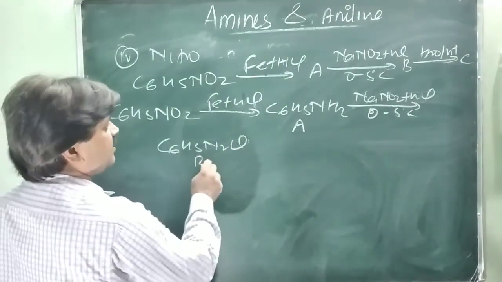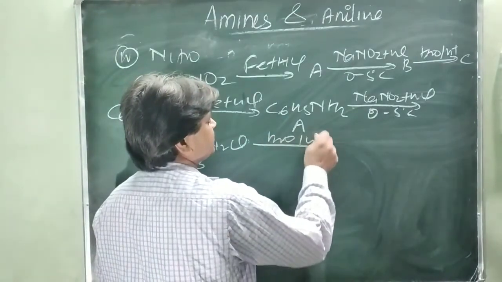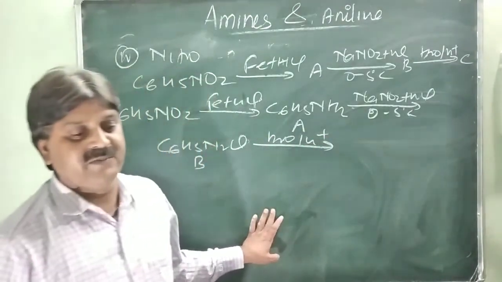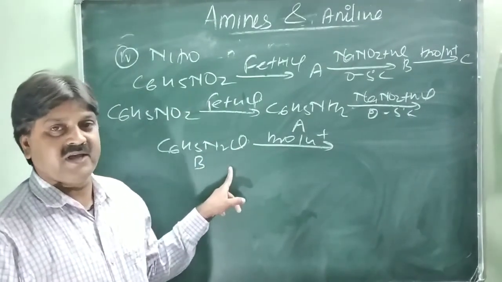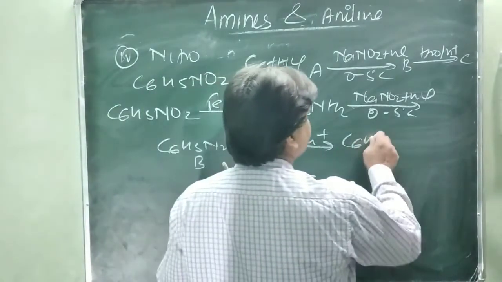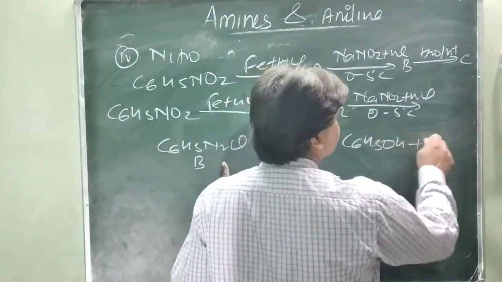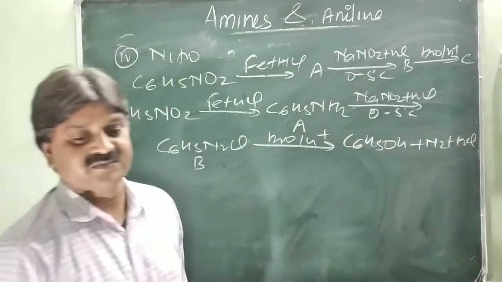This is B. And B on hydrolysis with H2O and H plus converts into phenol, C6H5OH plus N2 plus HCl. This is the product C.